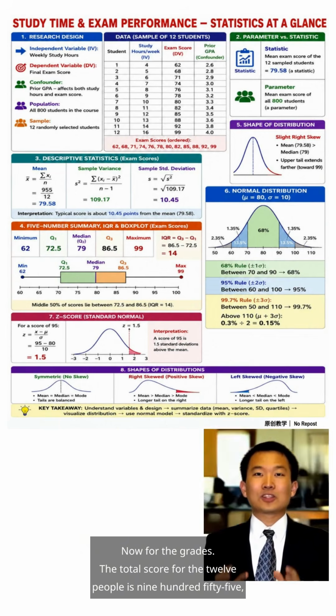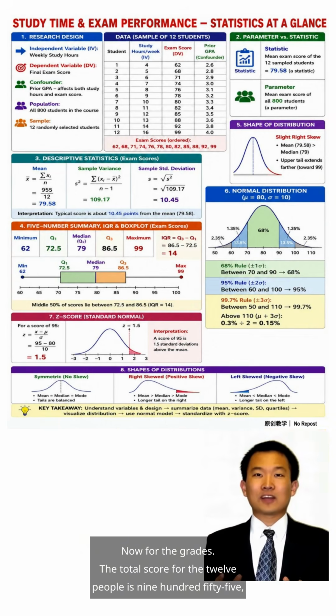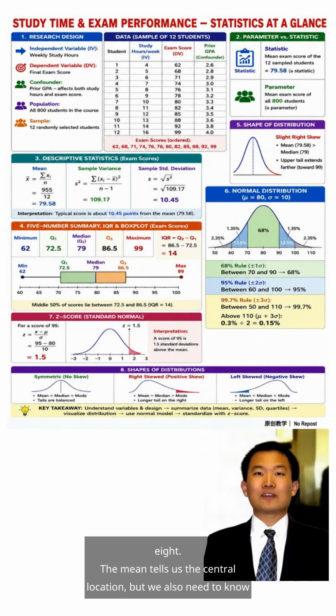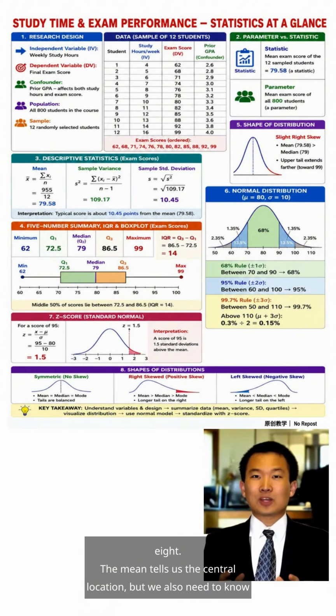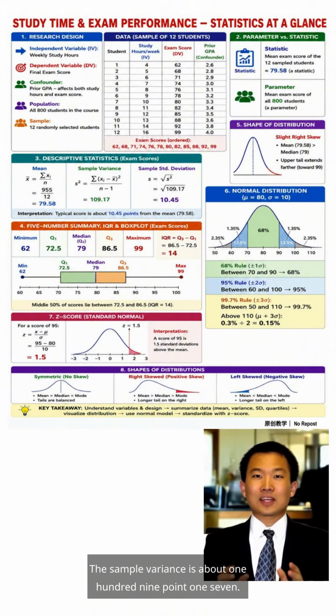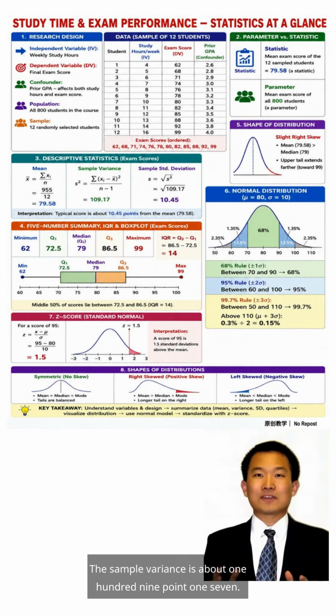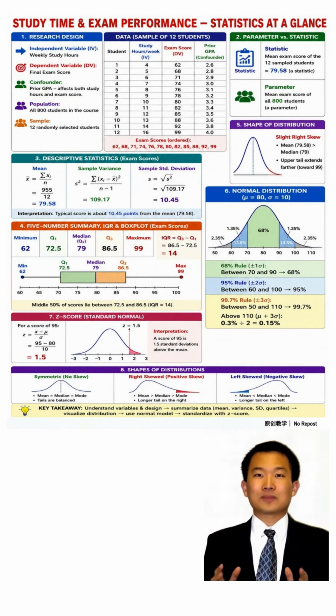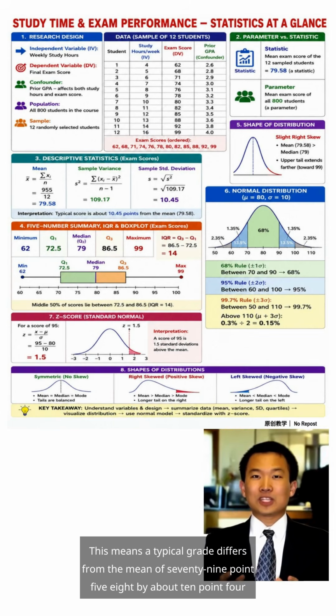Now for the grades, the total score for the 12 people is 955. So the sample mean is 955 divided by 12, which equals 79.58. The mean tells us the central location, but we also need to know the dispersion of the data. The sample variance is about 109.17. The sample standard deviation, the square root of 109.17, is 10.45. This means a typical grade differs from the mean of 79.58 by about 10.45 points.